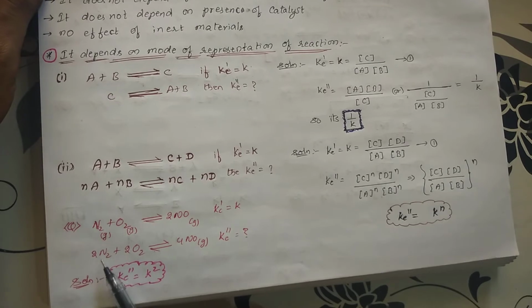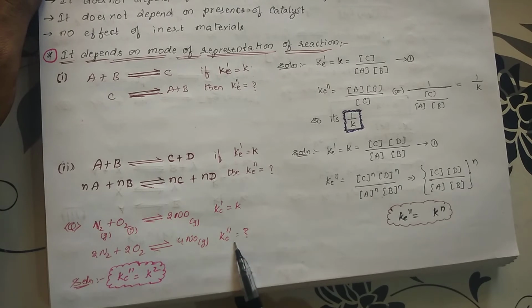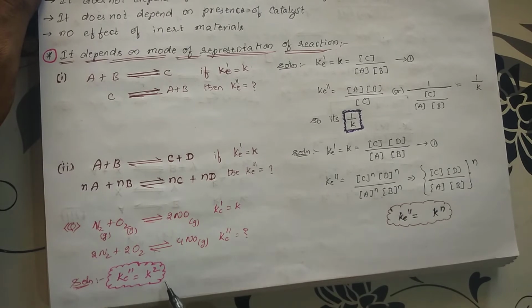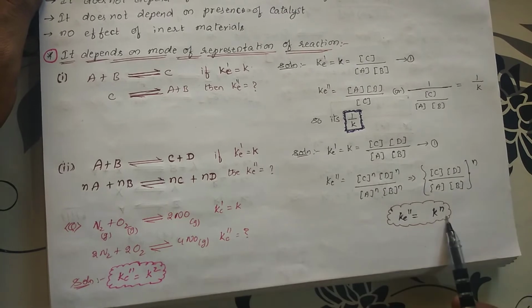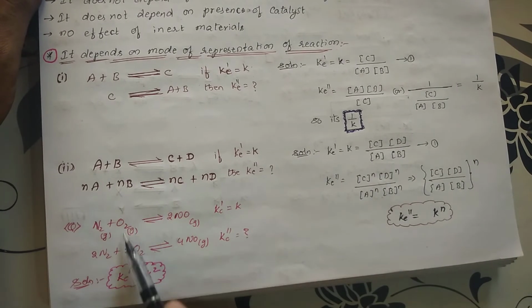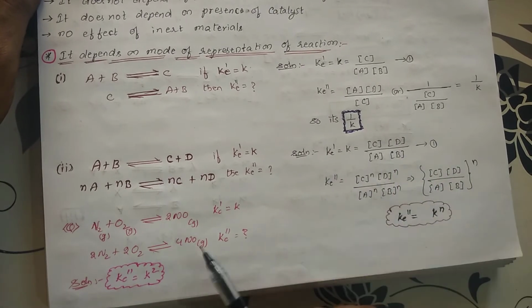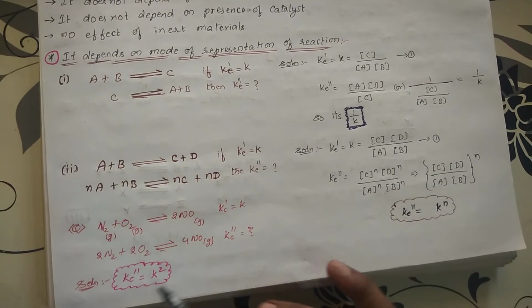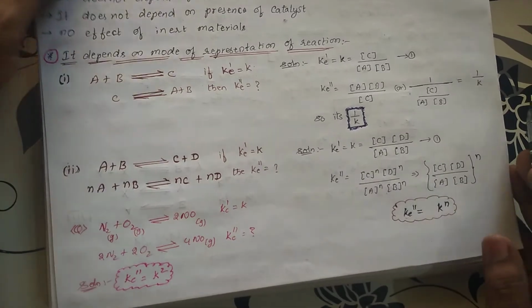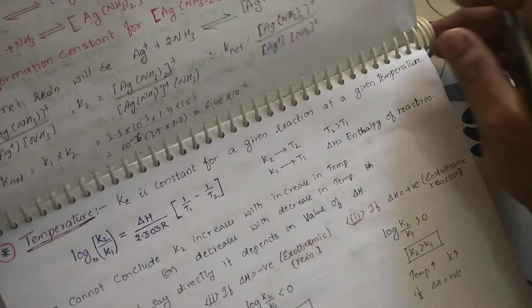And you write the equilibrium constant for this reaction, 2N2 plus 2O2 is in equilibrium with 4NO gas. So Kc double prime, you calculate that, make the relation between these two, so that the answer will be Kc double prime equal to K square. Here n is 2, so you are getting this. In this model itself, you will be getting square. So once you solve in this pattern, you will get clarity over how to write this equation.